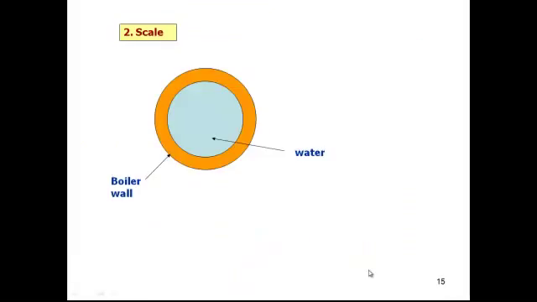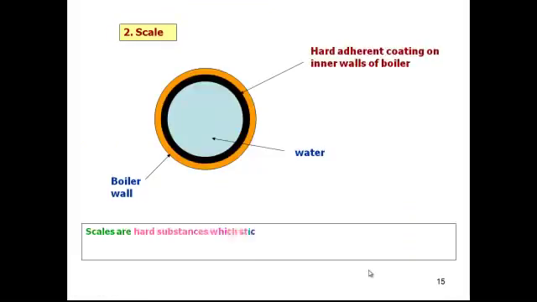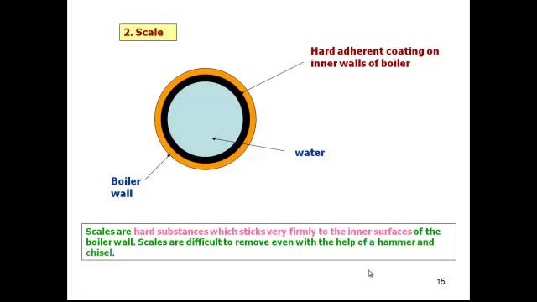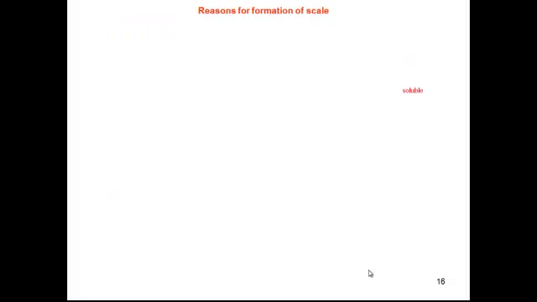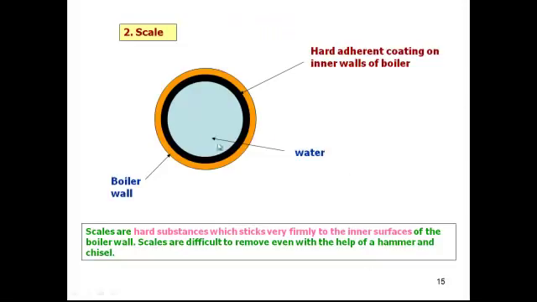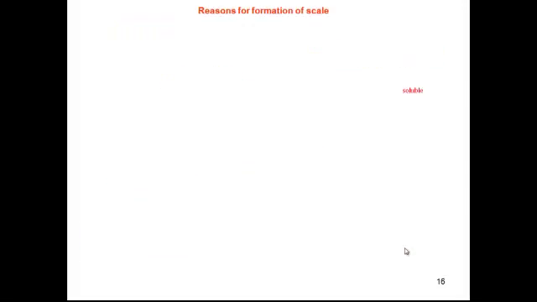And in the case of scale, if you are prolonging the heating, it will form a very big precipitate, which creates a hard adherent coating on the inner walls of the boiler. This thick precipitate which has formed on the boiler side, this is the water, and this black color is nothing but the precipitate. After you heat in the boiler, it forms a thick, hard precipitate that is very difficult to remove. Even then you have to take a hammer or chisel. So that is the problem with hard water.